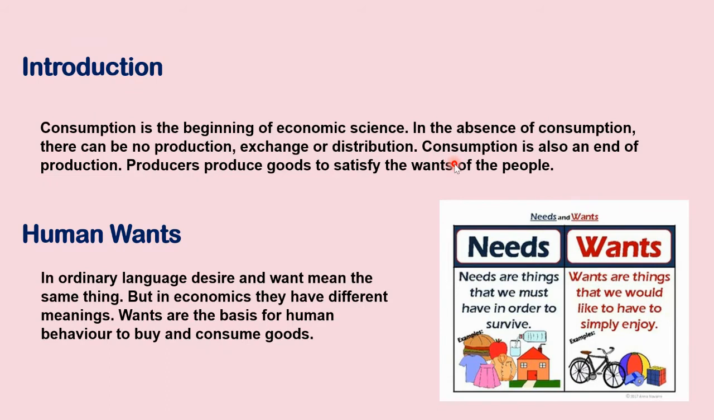So consumption is also an end of production. Your mother makes idli, you consume, that's it. It is the end. That production process is over. She has to redo everything again. So consumption is also an end of production. Producers produce goods to satisfy the wants of the people. So, in a society, there are two sectors of people, consumers and producers. All human beings are consumers. We all consume. But producers are very few. People who are involved in the production process are called producers.